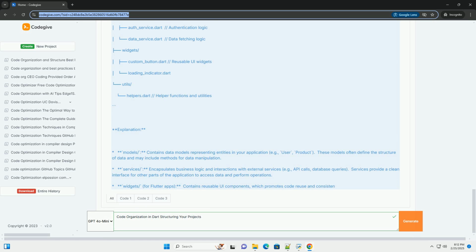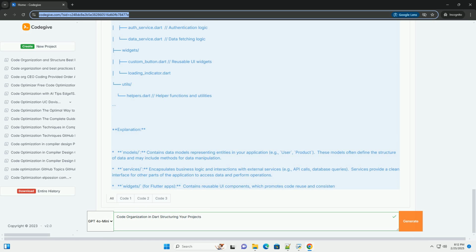Descriptive names: choose names that clearly indicate the file's contents. For example, avoid generic names like helper.dart, prefer date_utils.dart. Leading underscore for private files: while Dart doesn't have true file level privacy, the convention is to use a leading underscore for files intended for internal use within a package or library. For example, _internal_helper.dart. 4. Code formatting. Code formatting is crucial for readability and consistency.